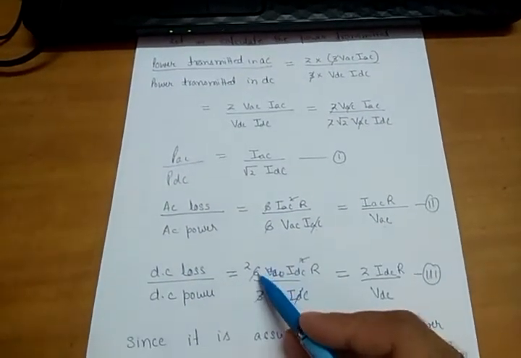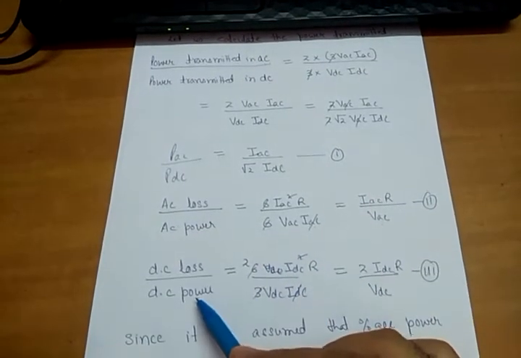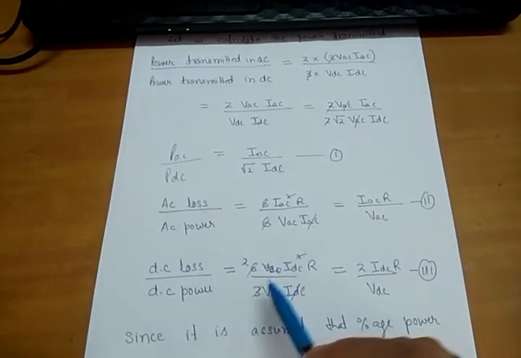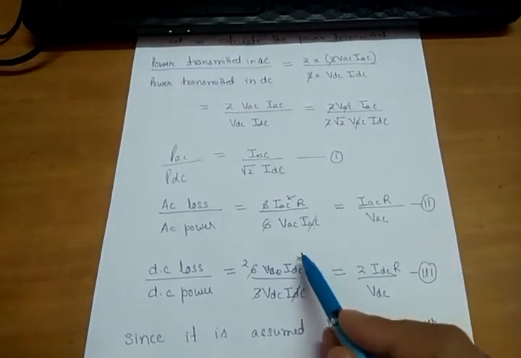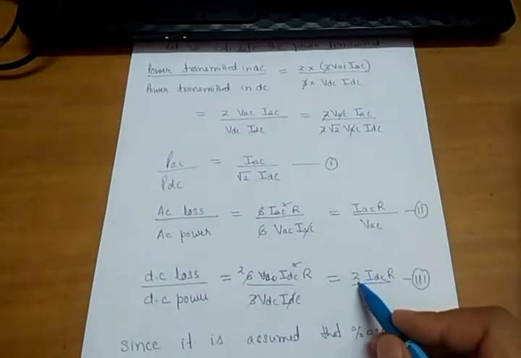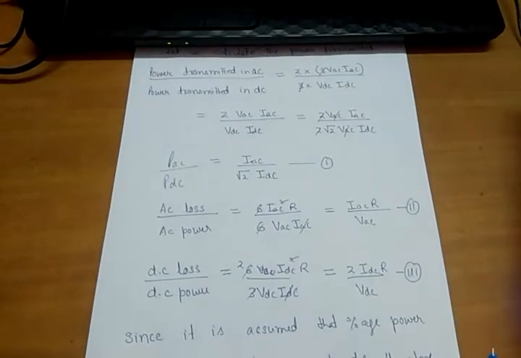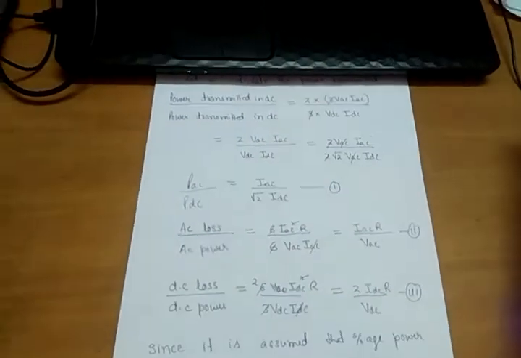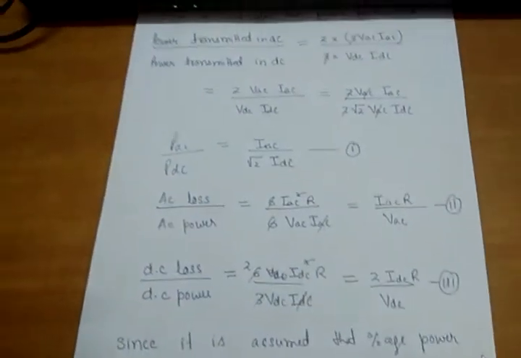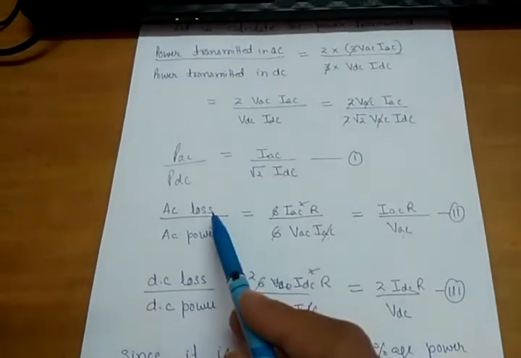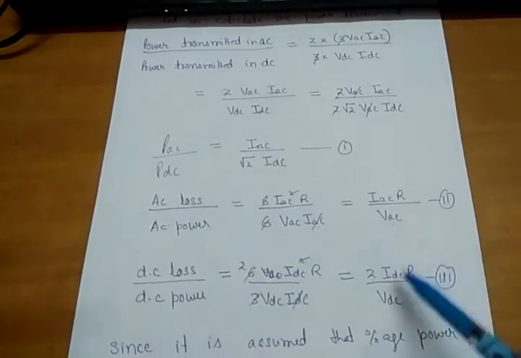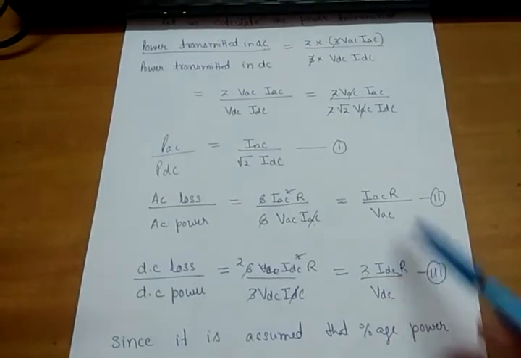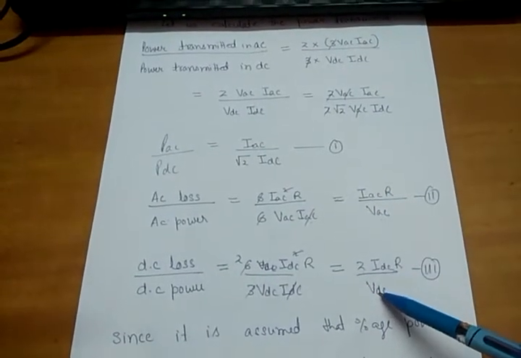So DC loss again is 6 IDC square into R divided by DC power, VDC IDC multiplied by 3, for 3 bipolar HVDC links. Simplifying this, cancelling IDC in the numerator square, I will get twice IDC into R divided by VDC. Since we are assuming that the percentage power losses are the same in AC and DC, we can equate these two terms and get a relationship between VAC and VDC.